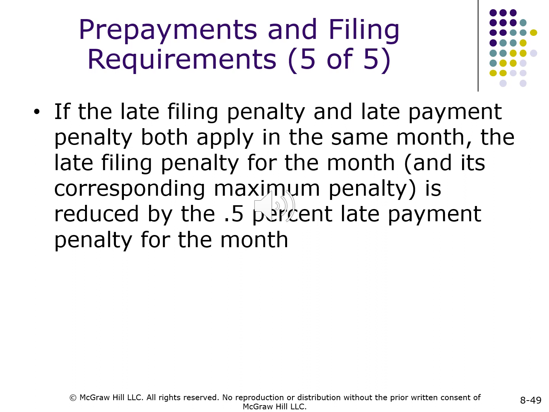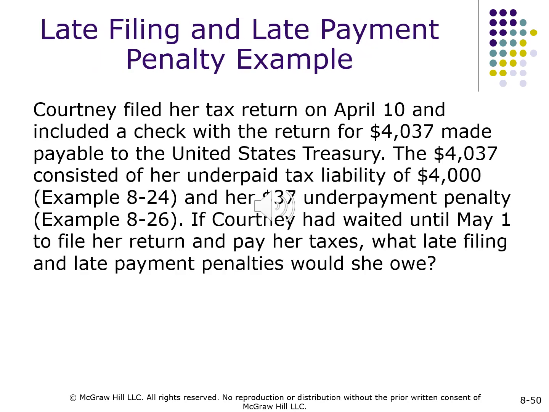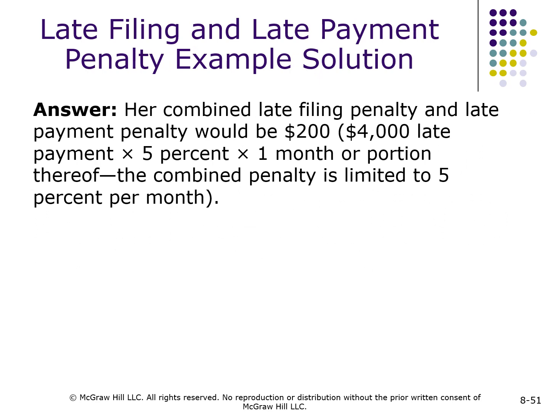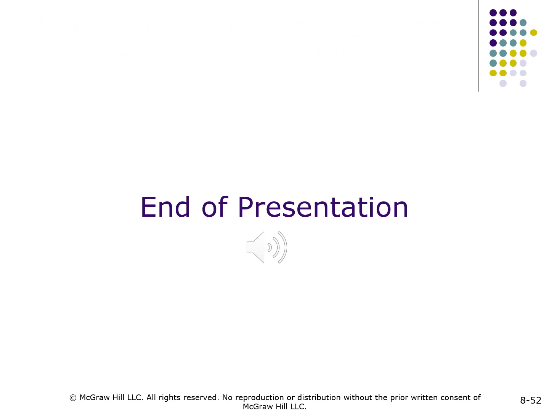Prepayments and filing requirements, 5 of 5. If the late filing penalty and late payment penalty both apply in the same month, the late filing penalty for the month and its corresponding maximum penalty is reduced by the 0.5% late payment penalty for the month. Please review the late filing and late payment penalty example. End of presentation.